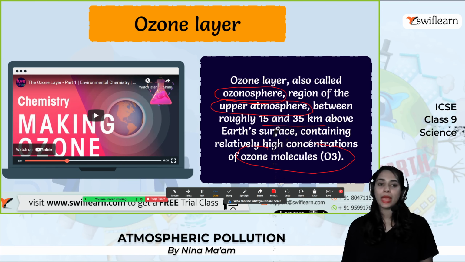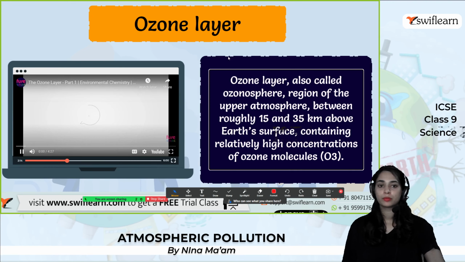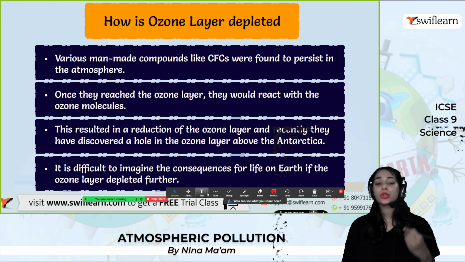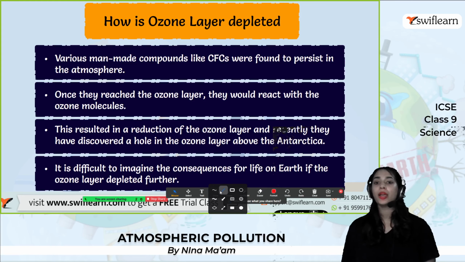That is known as the ozone layer. And what is the benefit or effect of the ozone layer? The ozone layer is important because it prevents the harmful radiations from the sun.